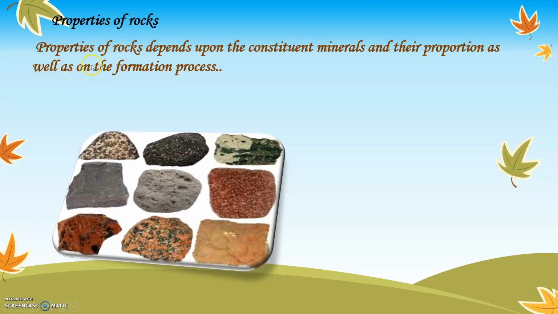Why? Because each rock depends upon the constituent minerals. Just now we learned about the various minerals which are used in the formation of the rocks. Some mineral might be more in this rock, therefore they have different types of shapes, their color and the texture is different. So based on the different minerals used for different formation of the rocks, their shape, color and texture is different from one another.